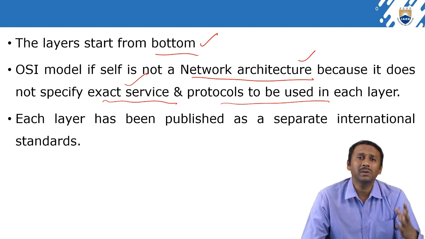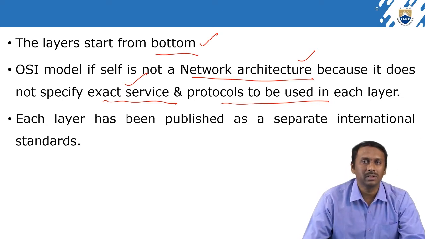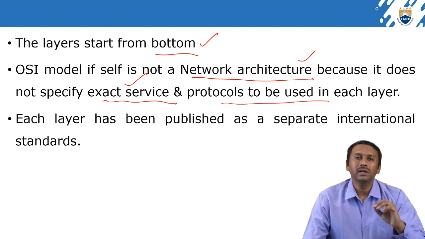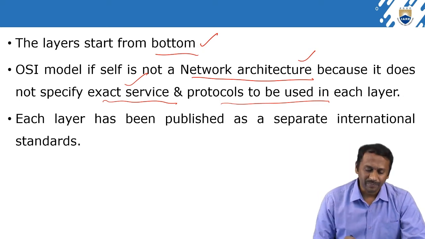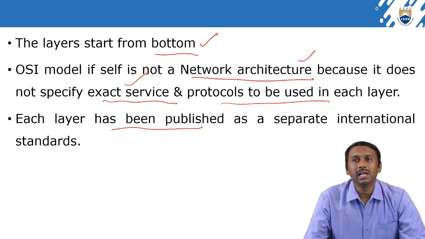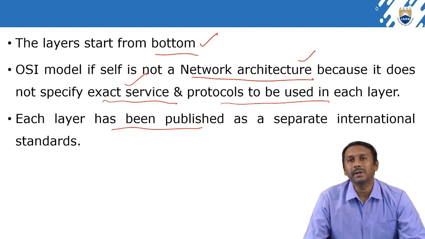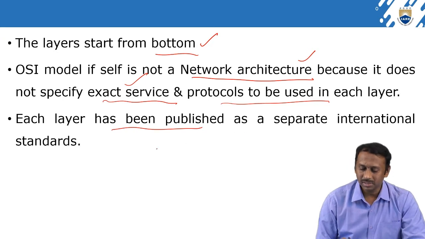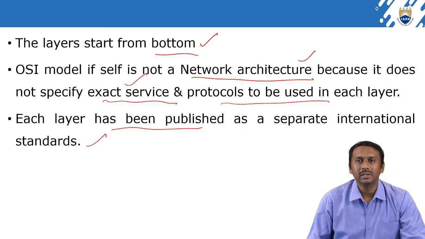We are not using the same protocol in all layers. Each layer has been published as a separate international standard.